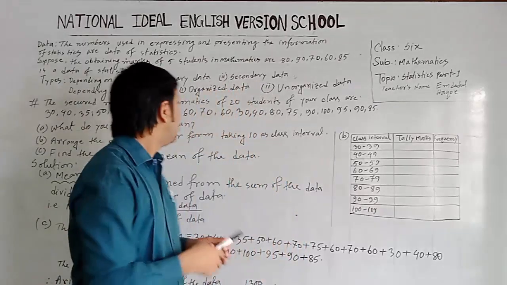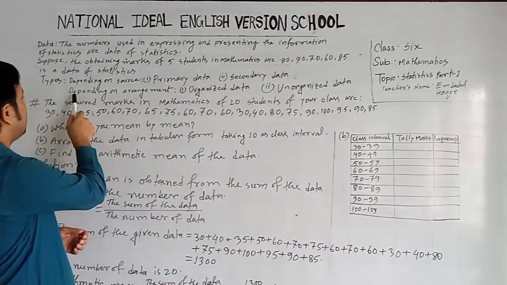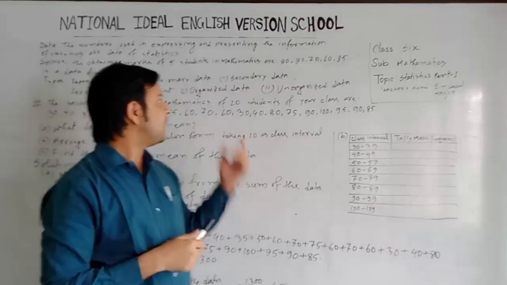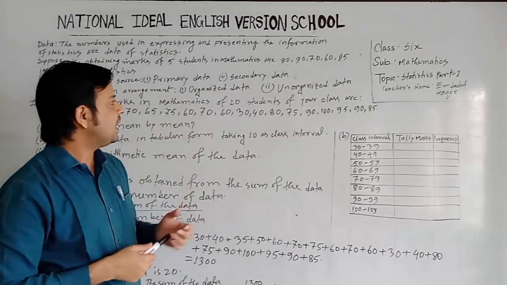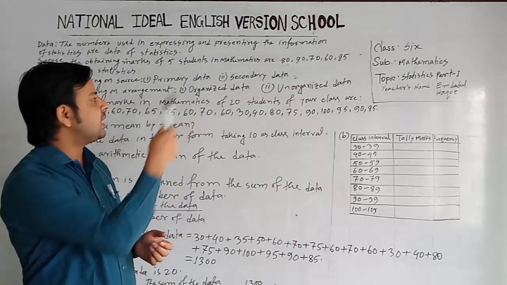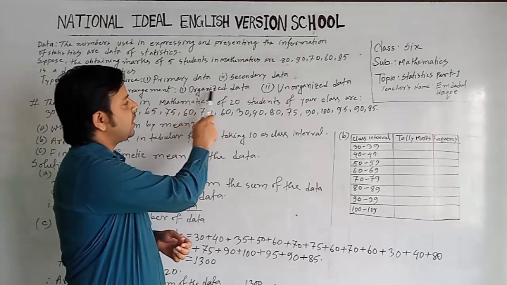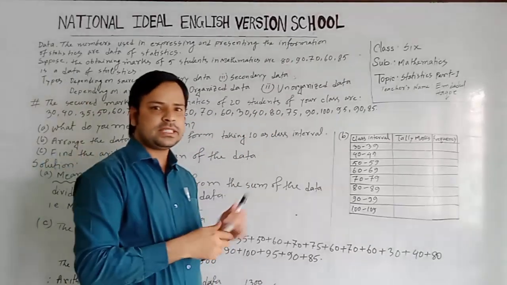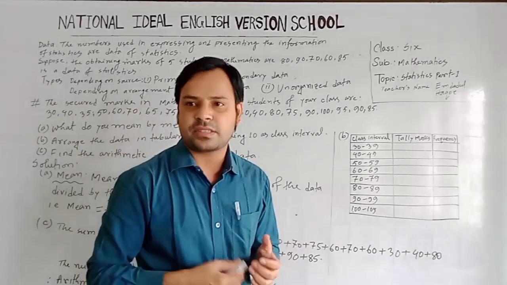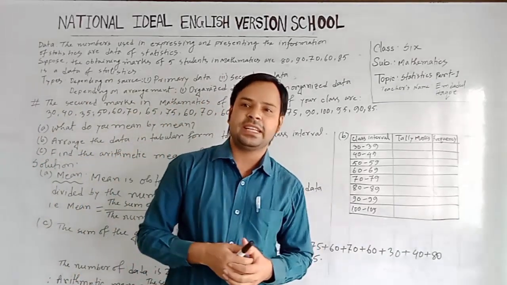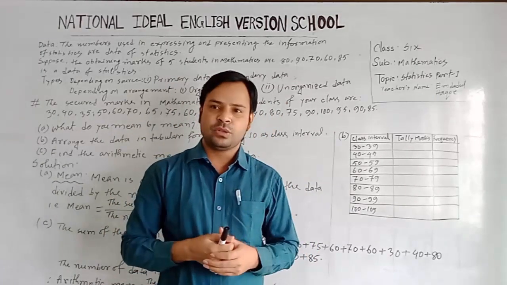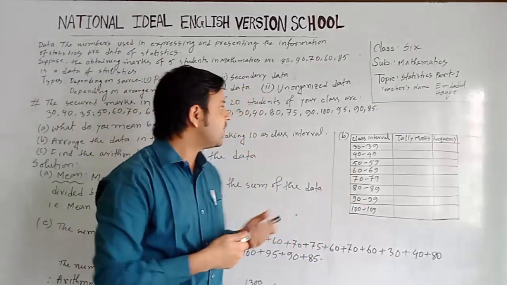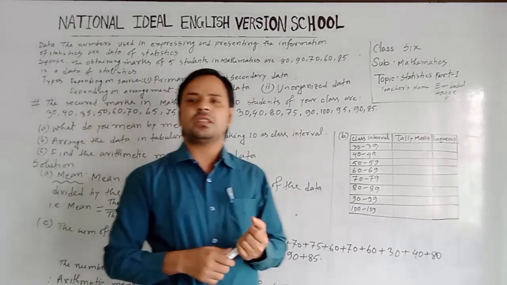Okay, now we can classify data depending on arrangement. Depending on arrangement, we can classify data in two classes. First one, organized data, and second one, unorganized data. Organized data means the data which is arranged. It means it may be arranged according to its value, or it may be arranged in a tabular form. Unorganized data means the data which is not arranged.